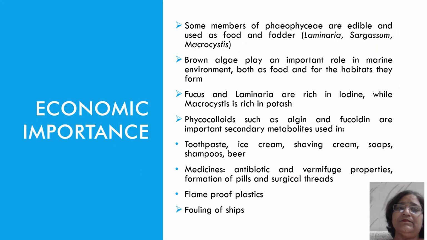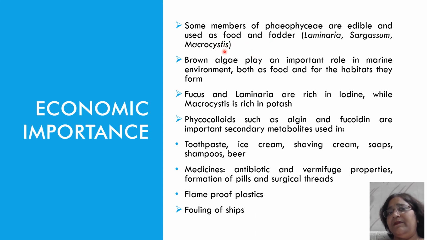Now what is the economic importance of Ectocarpus? Ectocarpus is economically important. Many members of Phaeophyceae are edible. They are used as food and fodder, like Laminaria, Sargassum, Macrocystis. These are some of the genera present in the Phaeophyceae.